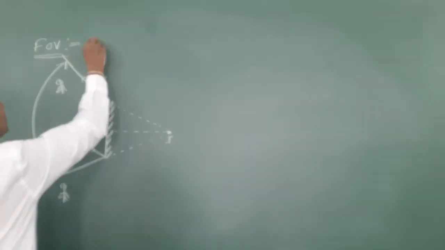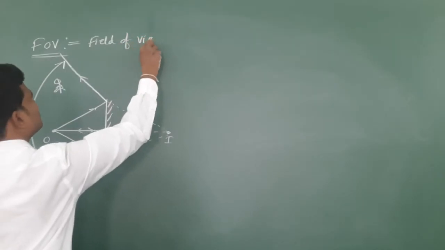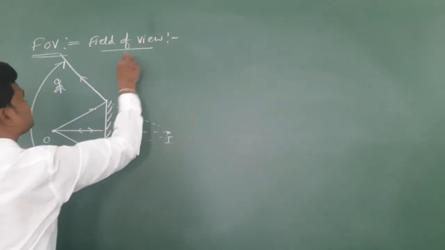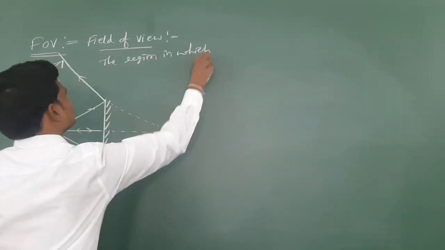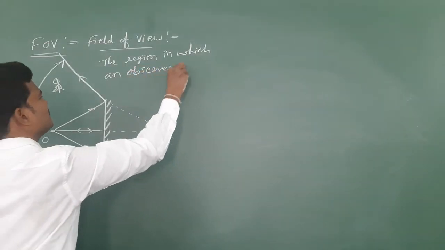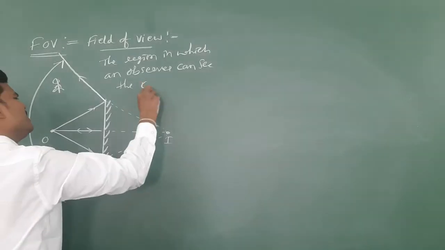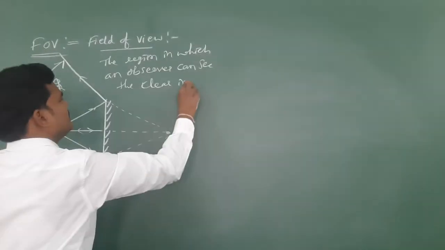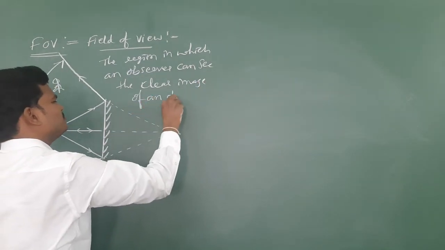Okay, what is FOV? FOV is nothing but field of view. What is field of view? It means the region in which an observer can see the clear image of an object.